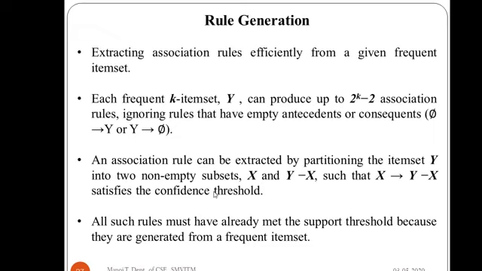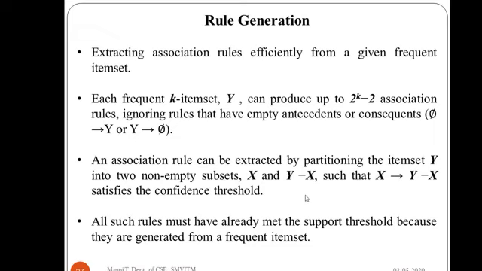As you know, the confidence threshold stands for how many times the consequent is able to come in a particular transaction, that is, X implies Y. So confidence is calculated using sigma of X union Y divided by sigma of X, that is, the support count of X union Y divided by the support count of X. So in how many transactions this consequent is going to come, using that we calculate the confidence.